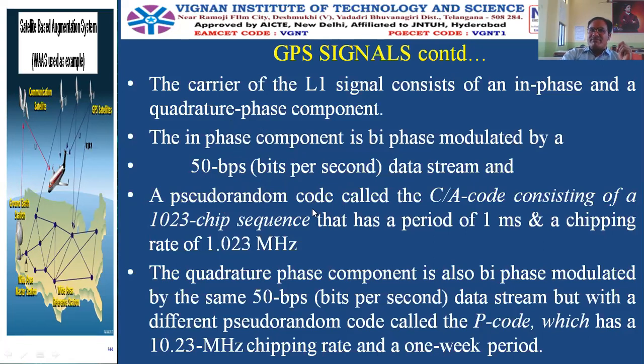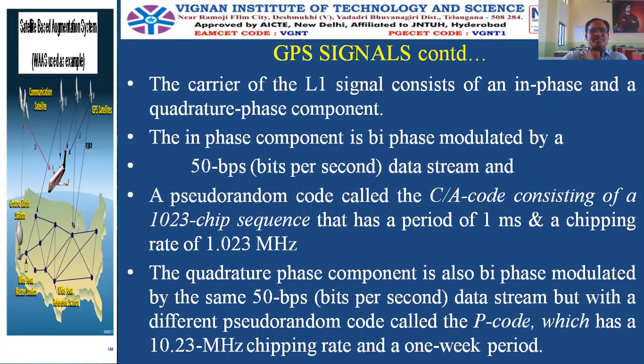And it consists of a pseudo-random code, PRN code we said. That is called the C by A code, which consists of a 1023 chip sequence. The chip sequence is 1023 and it has a period of 1 millisecond and a chipping rate of 1.023 megahertz. So chipping rate means each chip will be available at a rate of 1.023 megahertz. And this is all about the in-phase component.